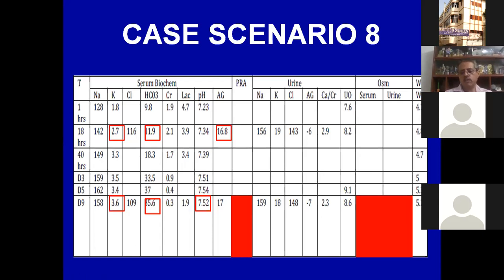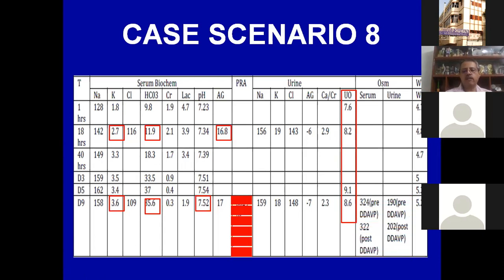So are we dealing with diabetes insipidus? We all know that in Bartter syndrome, the renin is high. So we did a renin level and it was very high. But then we also did a desmopressin, we also did a paired serum and urine osmolality.